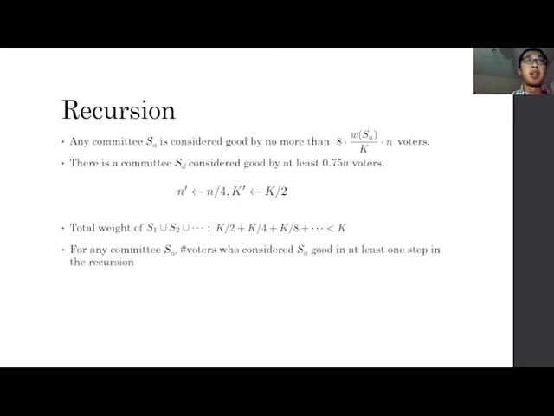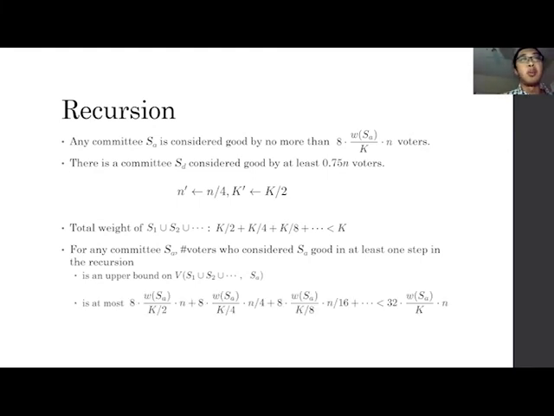And we have the following observation. For any committee SA, the number of voters who consider it good in at least one step in the recursion must be an upper bound on the number of voters who consider SA to be better than the committee that the algorithm selected.